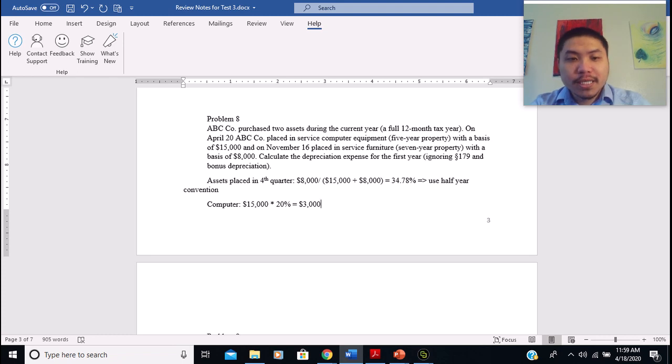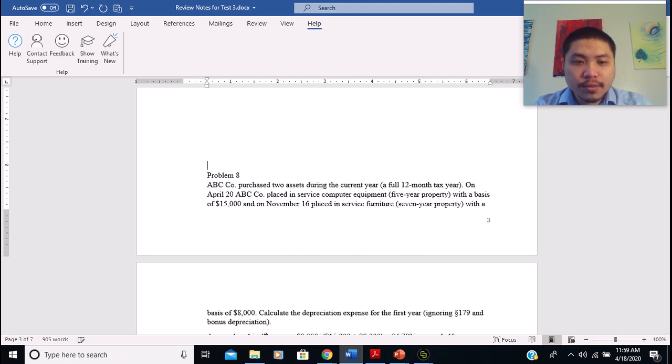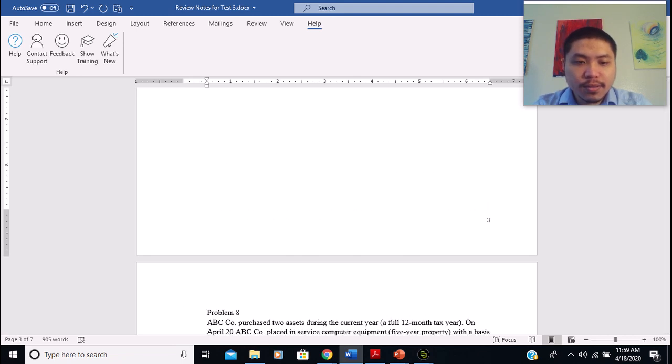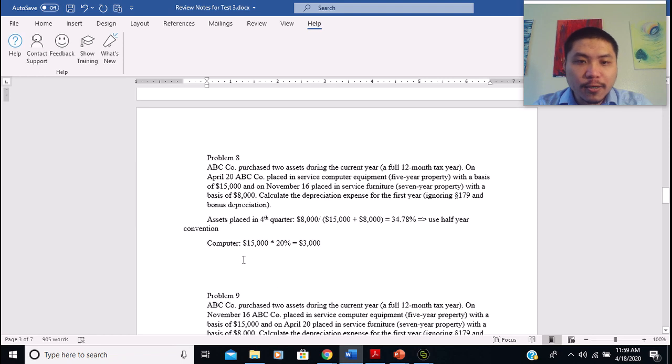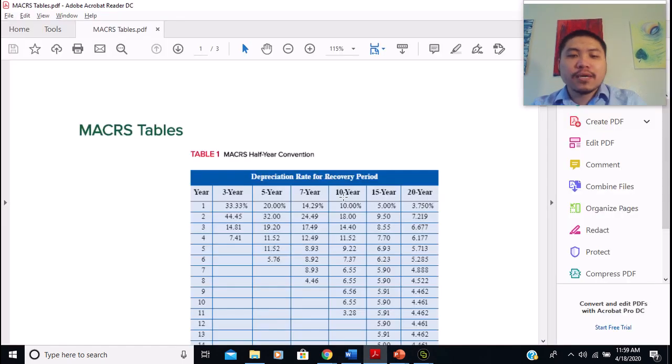Now let's look at the furniture. We know the furniture is a 7-year property, so we look at the 7-year column and first year line. The percentage for the furniture is going to be 14.29%.